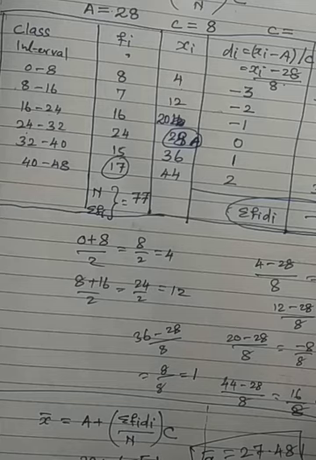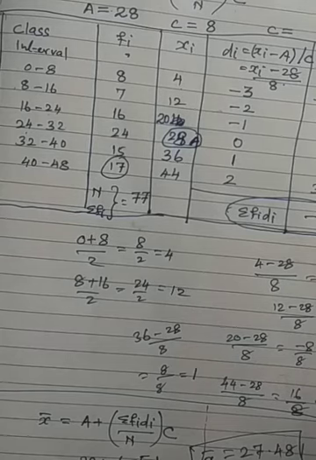Okay, a small recap you can see here. Data is classified into two types. One is ungrouped data and another is grouped data. Grouped data is further classified as two types, discrete type and then continuous type. In each category we have two methods. One is direct method, another is shortcut method. In both the ways, so totally 6 methods are there.